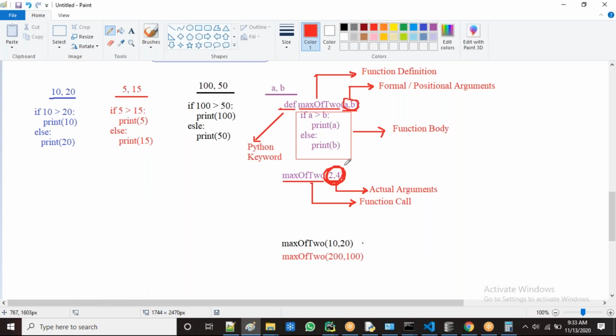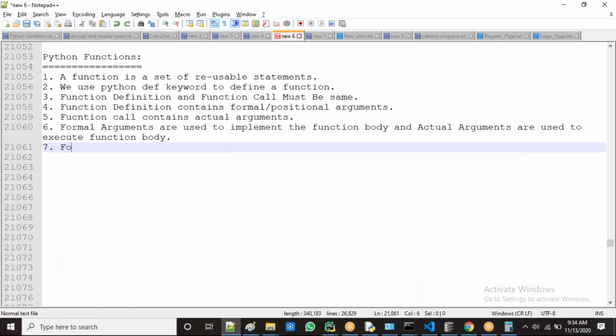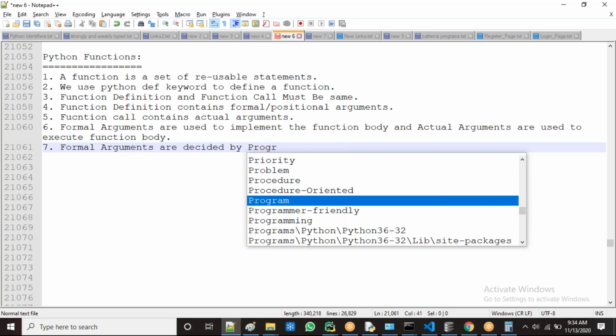That's why I said that here. The actual values are given by whom? The user. And the formal arguments are given by whom? The developer. So the names of formal arguments are decided by whom? The developer only. The values of actual arguments, who decides here? The user. Now coming to the point here, formal argument names are decided by whom? You can say the programmer, guys. Programmer.